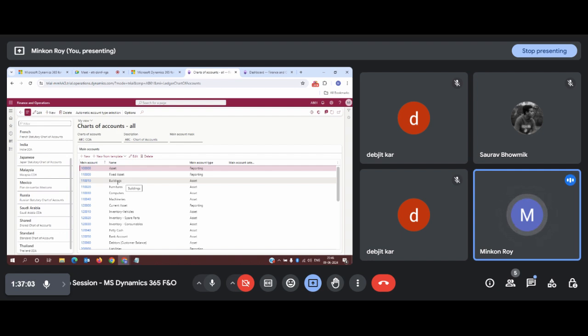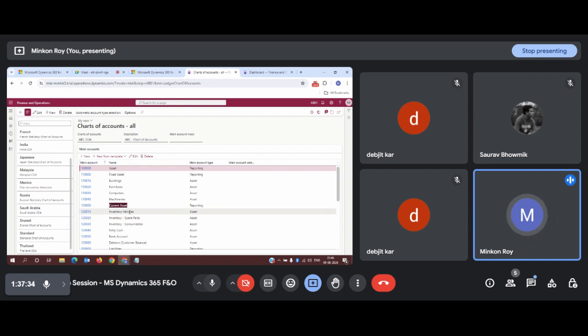But if you want to perform any transaction using a fixed asset, you can use buildings. Like if you have procured any building, you can debit this account using any of your credit accounts, so that one building has been debited and one building has been procured. Same, if you purchase any furniture, you can debit this account. Similarly, computer and machineries. Now, current asset is again a header-level main account, so I have kept it for reporting purposes.